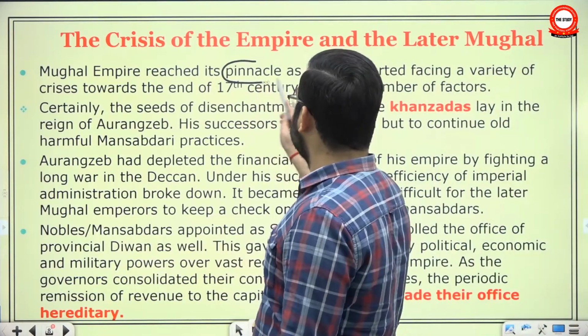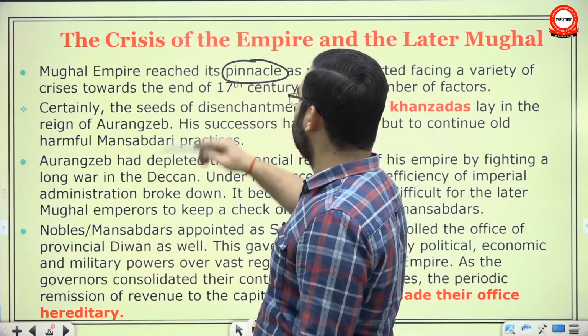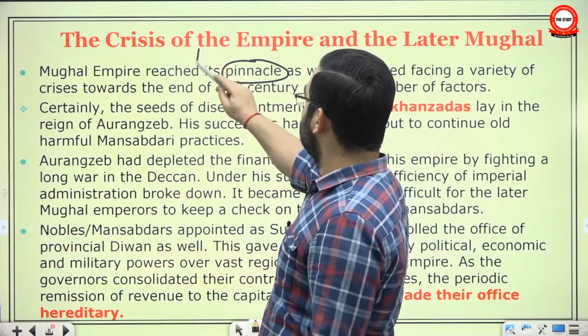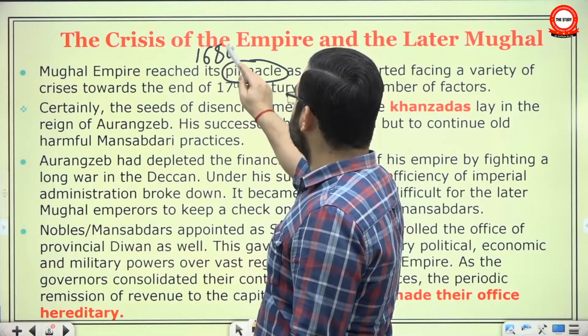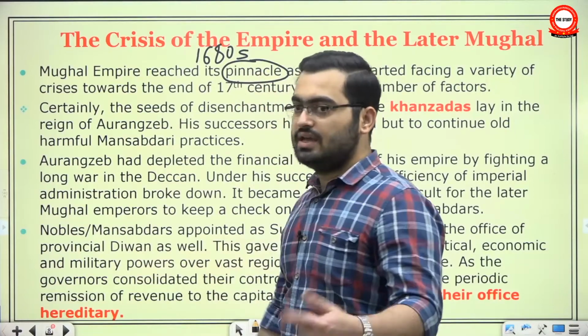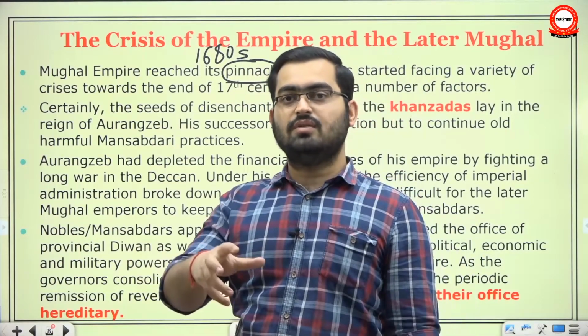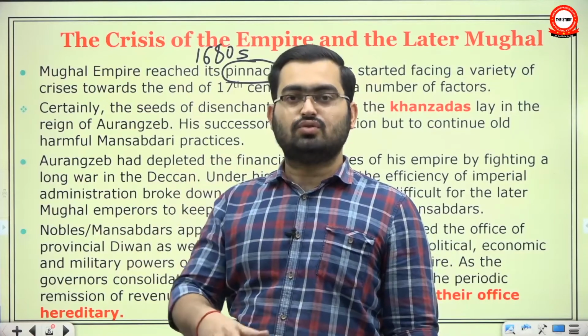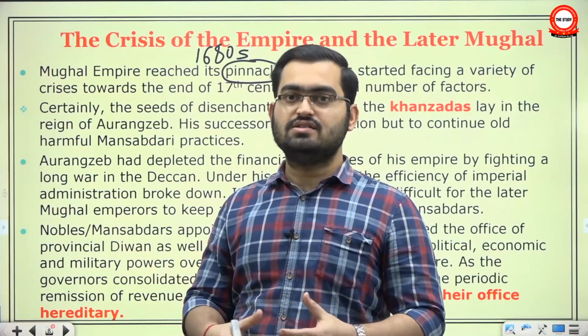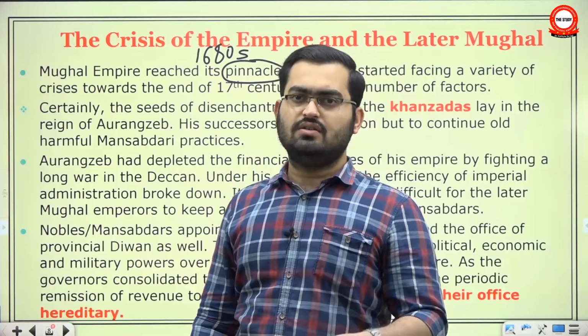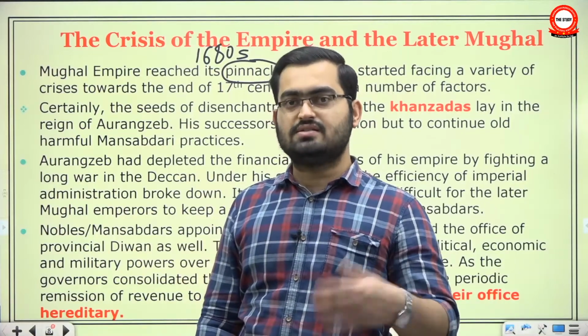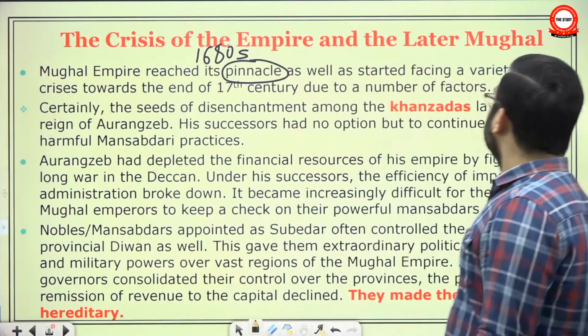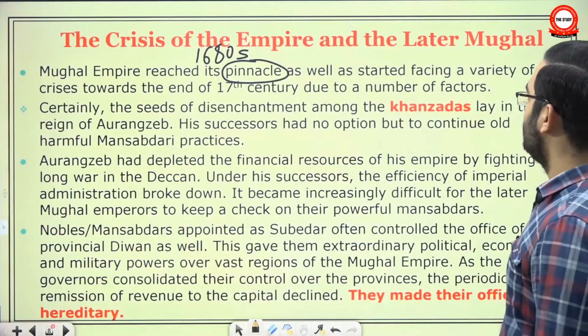When they annexed Bijapur and Golconda in the late 17th century, in the 1680s, that was the pinnacle. They not only annexed Bijapur and Golconda, the Mughal emperor even pushed further south and tried to conquer areas like Jinji, Vellore, etc. Although he very soon realized the futility of it and started going back. But immediately after it, there were lots of problems.